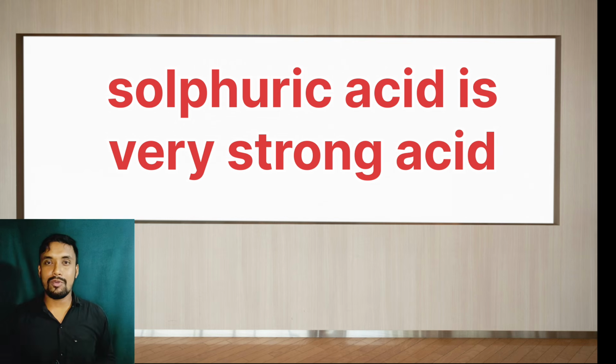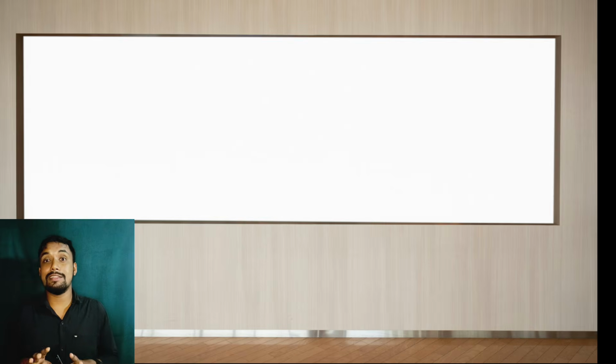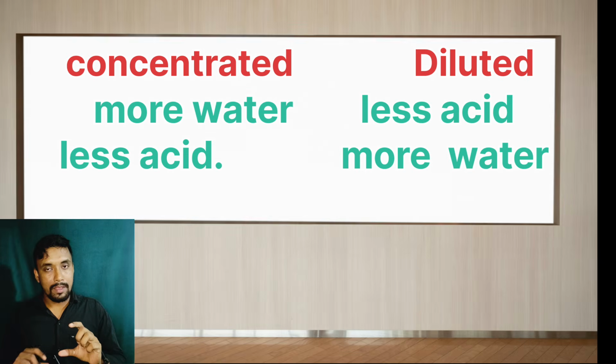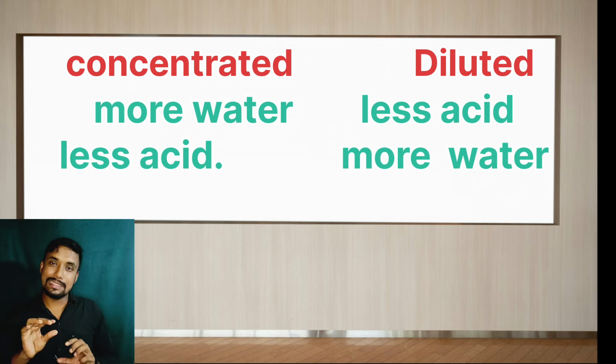As it is a strong acid, H plus ions are more when it is diluted with water. And one more thing, the sulfuric acid used here is not concentrated sulfuric acid, rather dilute sulfuric acid. What is the difference between concentrated and dilute? Dilute means the amount of water is more and the amount of acid is less.